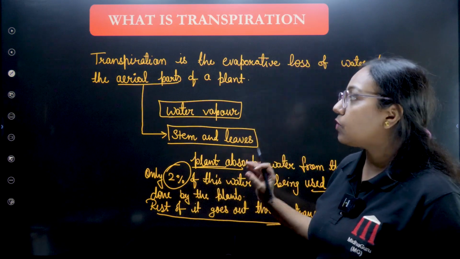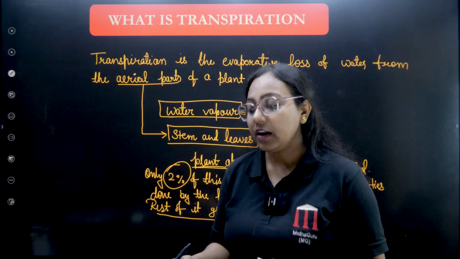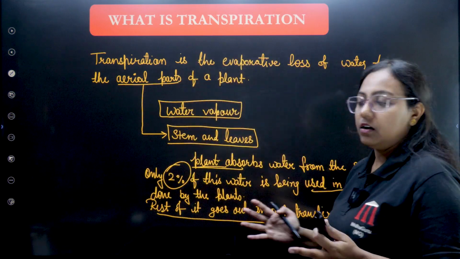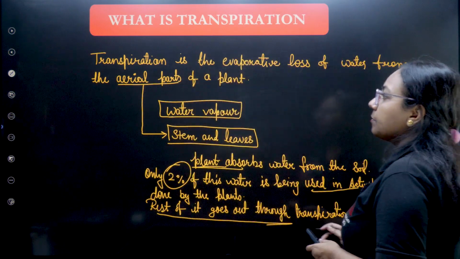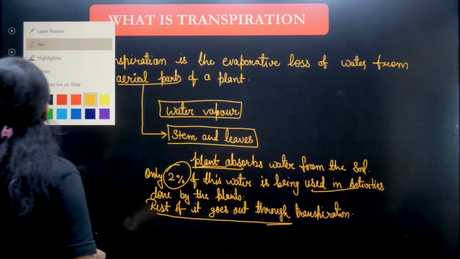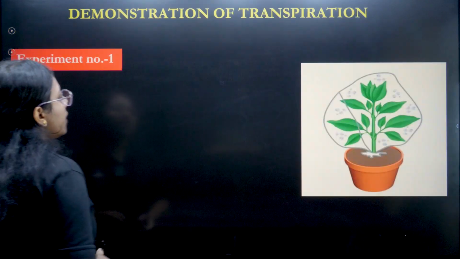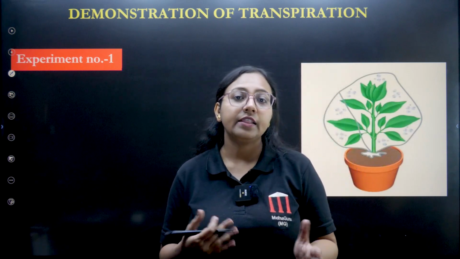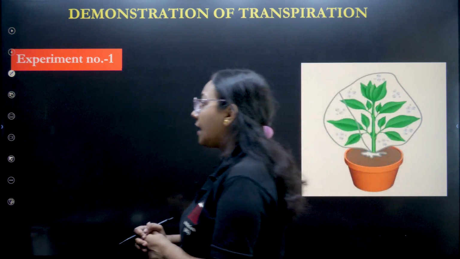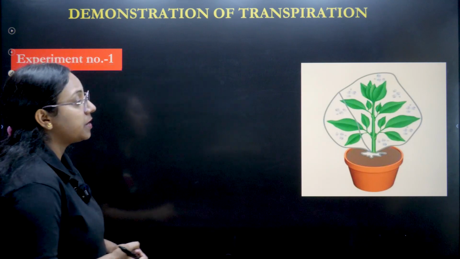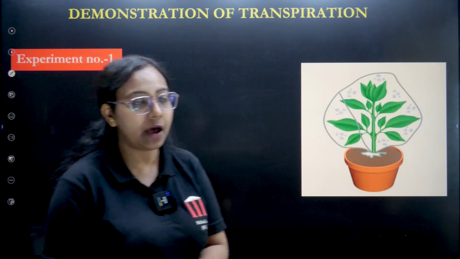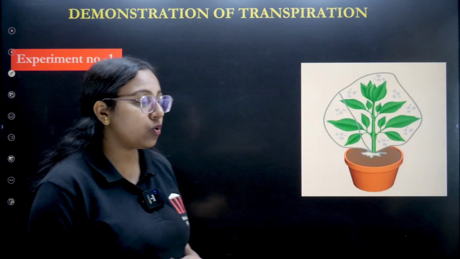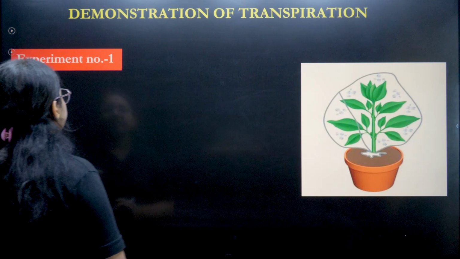So that means this is one of the very important processes, and transpiration takes place on a major scale. So that we understood. Now let's discuss the next topic, which is the experiment through which we can actually demonstrate that transpiration is taking place. Let's understand the first experiment. We have 2-3 experiments, basically 2 major experiments, and questions come from them many times. So just be very careful while studying these experiments.